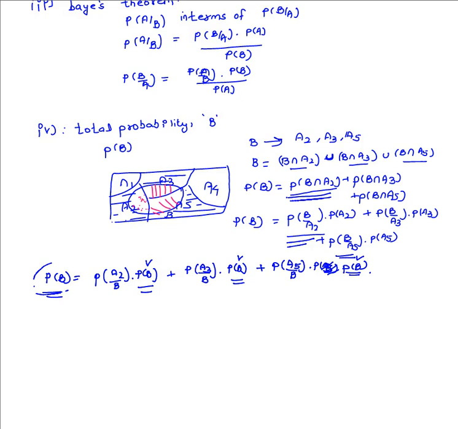So this expression is usually not used, and usually it is of no use.